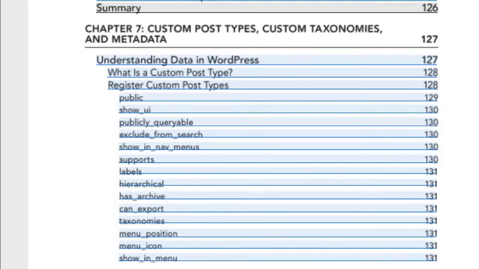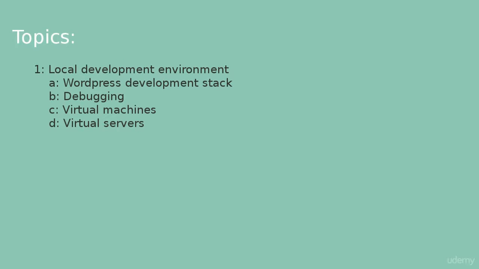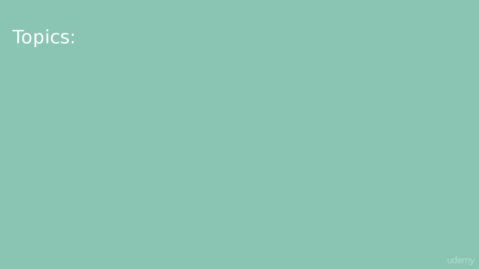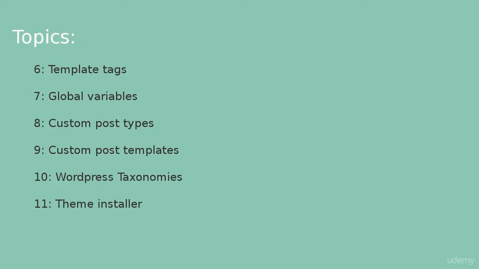Scanning the contents, I see a few topic ideas. 1. Local development environment, including WordPress development stack, debugging, virtual machines, virtual servers. 2. WordPress core. 3. WordPress codex. 4. WordPress code reference. 5. The loop. 6. Template tags. 7. Global variables. 8. Custom post types. 9. Custom post templates. 10. WordPress taxonomies. 11. Theme installer.